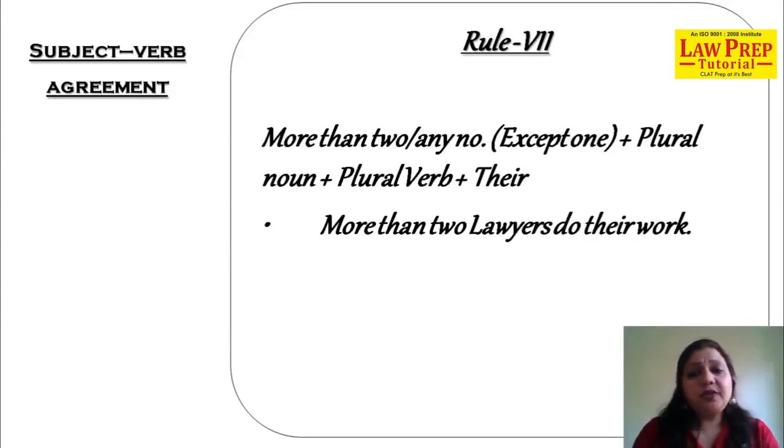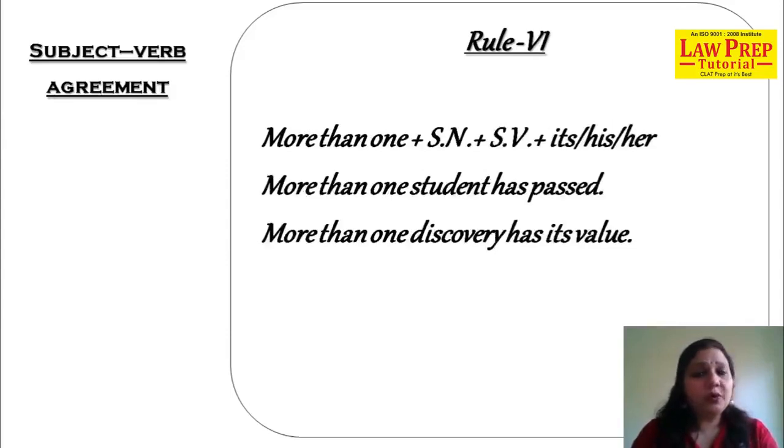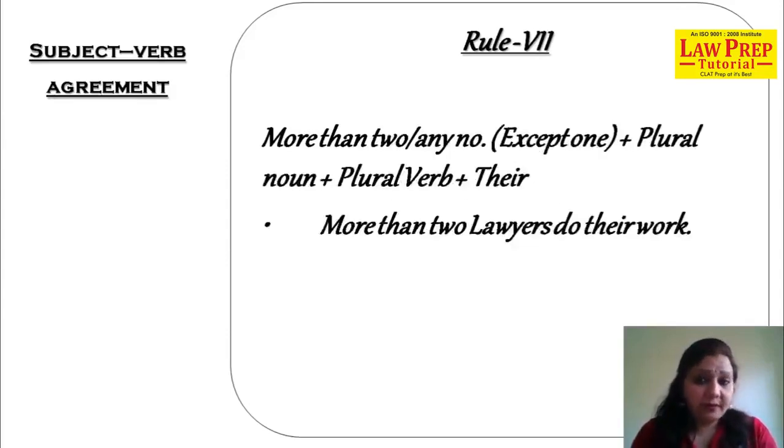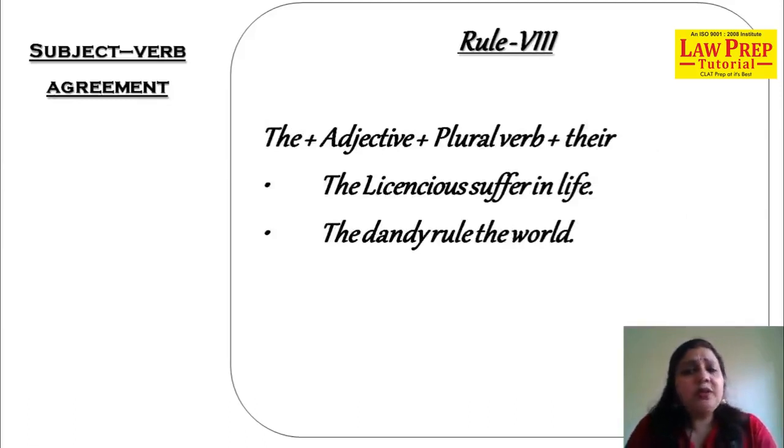If it is more than two, plural noun, plural verb. More than one, singular noun and singular verb. Rule number 8, with the plus adjective, it will be plural verb, always, no noun, adjective becomes the noun, plus there. I've tried to make the things as simple, as crystal clear as I could.